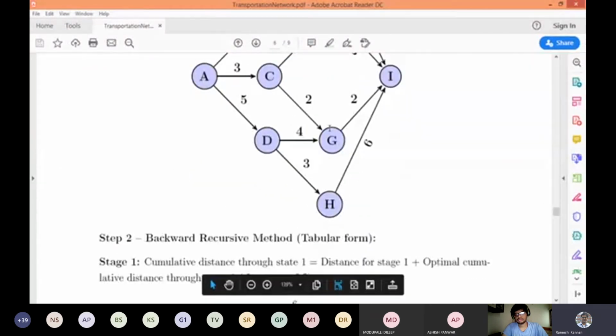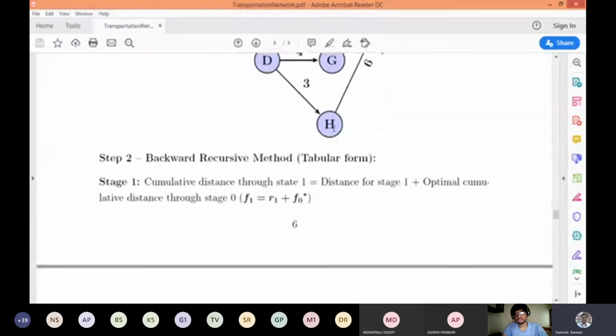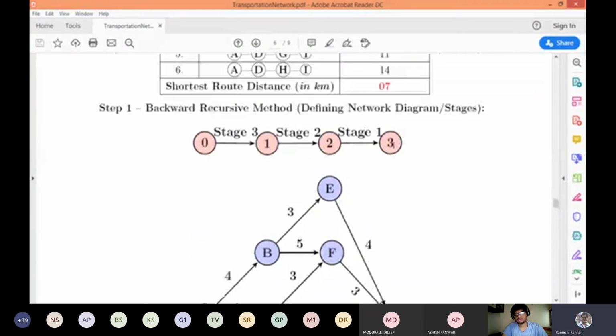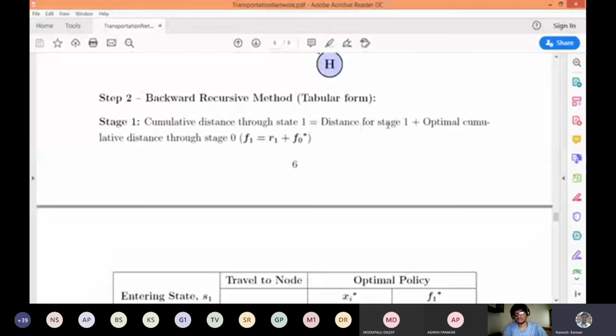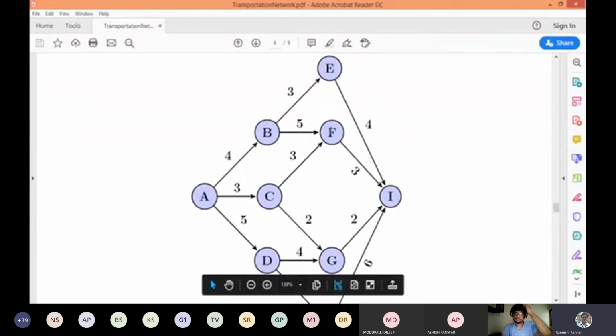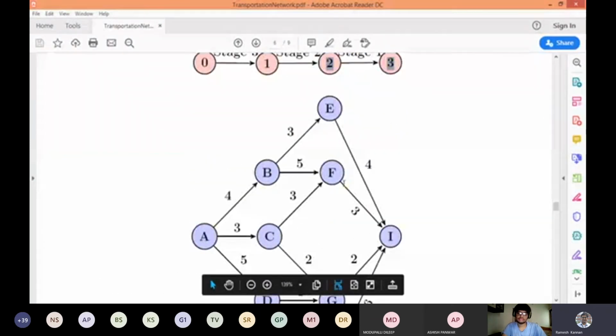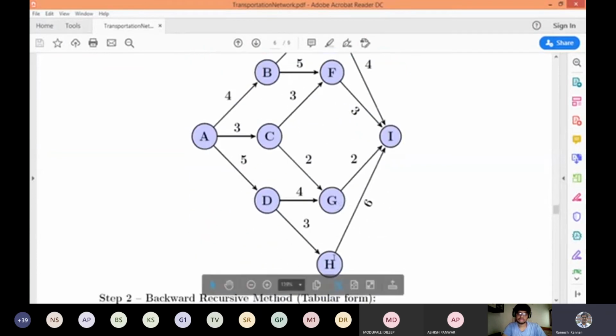Okay. So there is an easiest method of finding the optimal solution. That is what we call a tabular form. So the cumulative distance to stage 1 is the distance traveled from here to here, which equals the distance traveled in stage 1. Say for example, in this case, I'm going to travel from I to E, I to F, I to G, and I to H. So I have to look into the different options. Here I've got 4 options. From I I can go to E, from I I can go to F, from I I can go to G, and from I I can go to H.